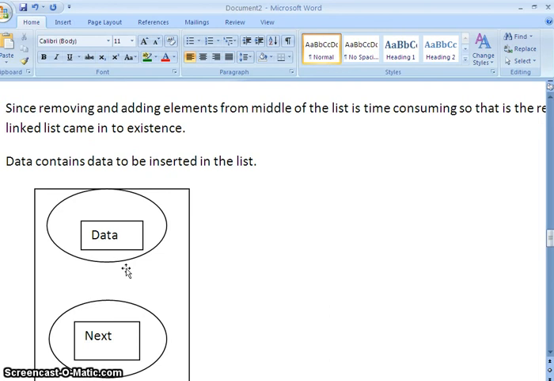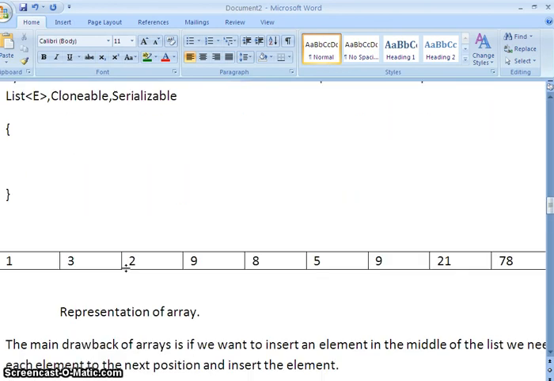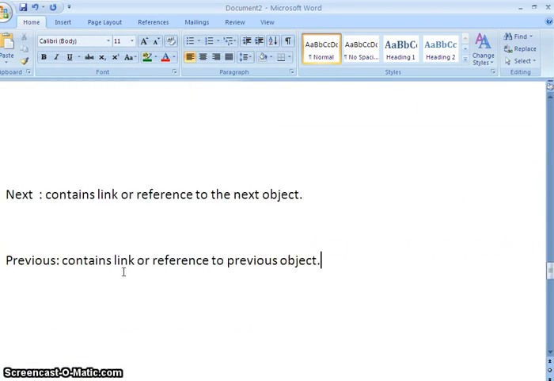Hope you guys understand this video: what is a linked list, why do we need a linked list, why linked list came into existence, and what problem linked list is going to resolve.